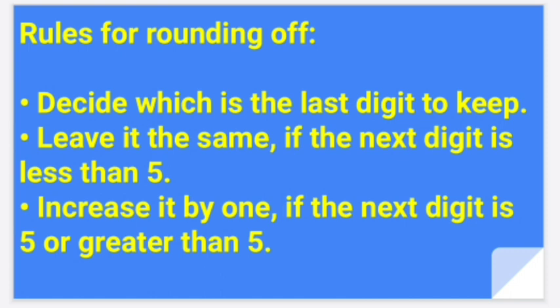So what are the rules for rounding off? Rules for rounding off. First, decide which is the last digit to keep. Second, leave it the same if the next digit is less than 5. And third, increase it by 1 if the next digit is 5 or greater than 5.